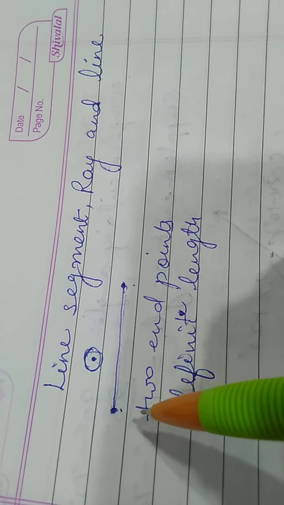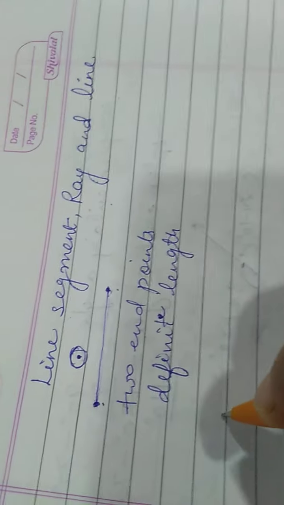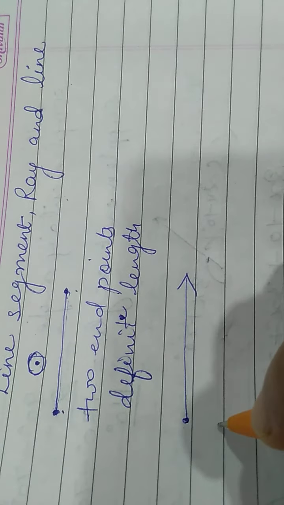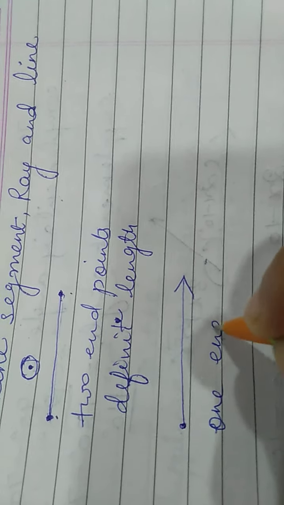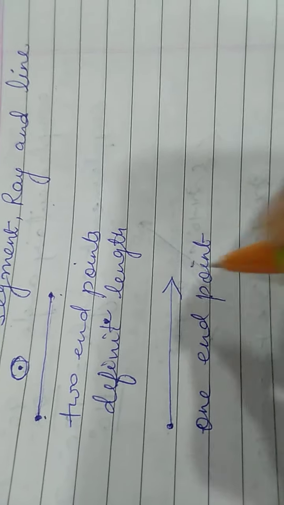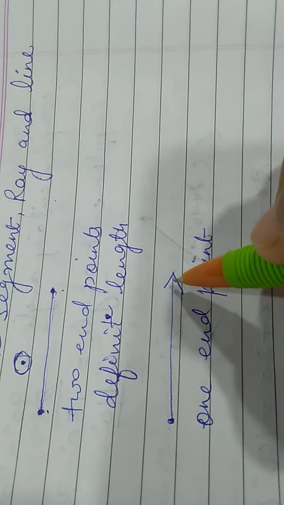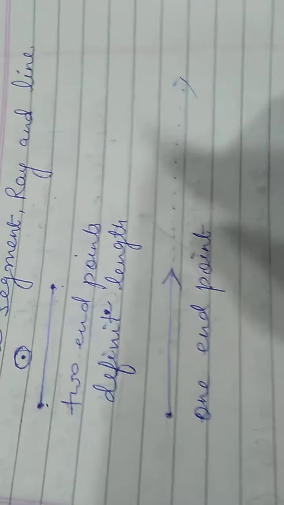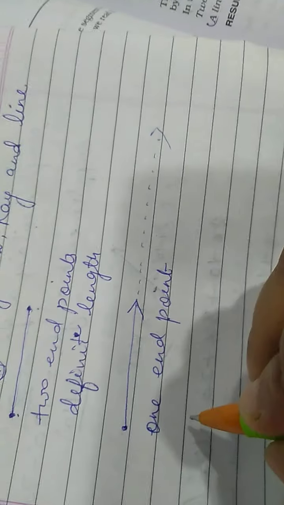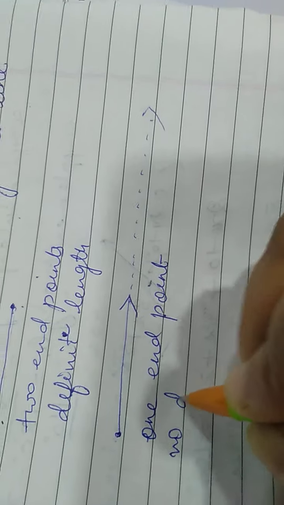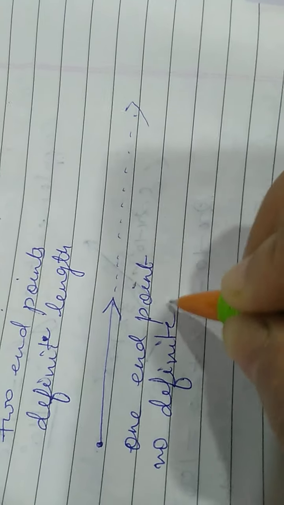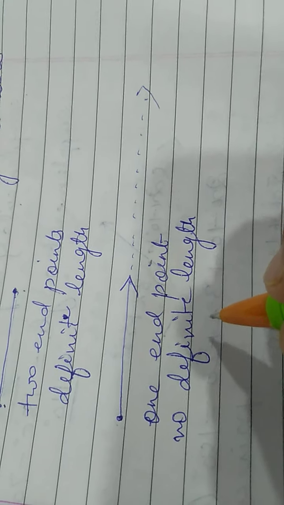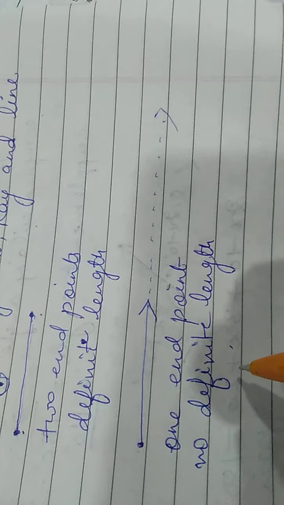Okay, so a ray is which has only one endpoint and we can extend it in one direction. If we can extend it, it means it has no definite length. No definite length means we cannot measure it and we cannot draw it in our notebook.